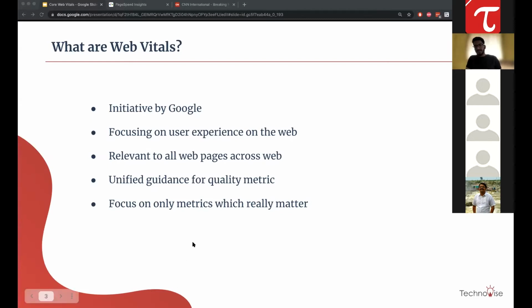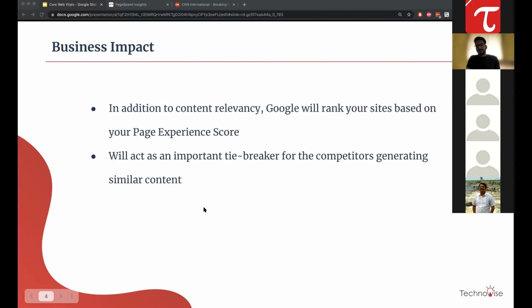Let's try to understand what business impact it is going to make. Right now we all know that Google's ranking for your website has multiple parameters. When your specific link will come on top of the search results, we have to do those things for sure, like SEO optimizations.